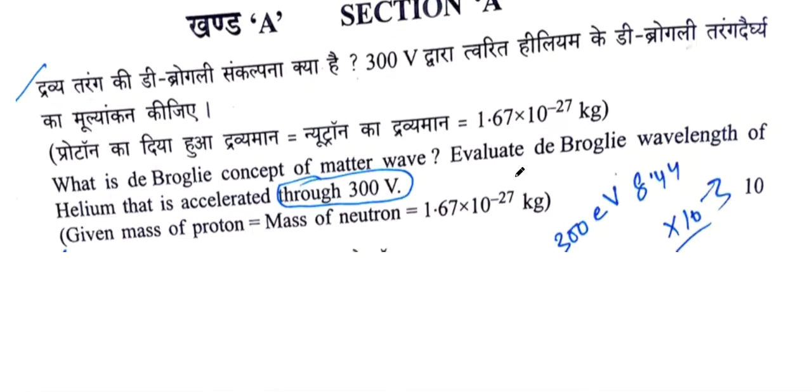The first question is, what is de Broglie concept of matter wave? Evaluate de Broglie wavelength of helium that is accelerated through 300 volt. Given mass of proton, mass of neutron equal to 1.67 into 10 raised to minus 27 kilograms. This is a very straightforward question because everyone knows about the matter wave. So the question is asked in a different manner, but it is the de Broglie concept.